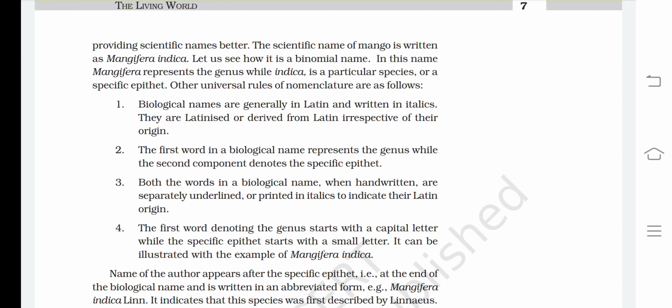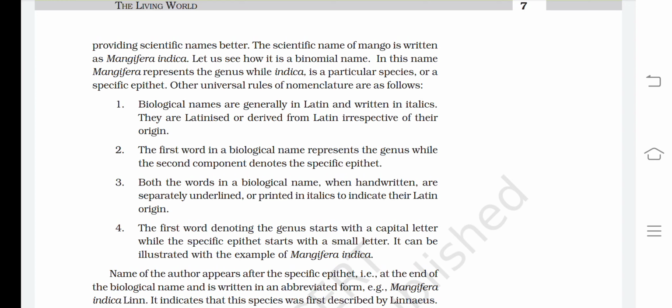Other universal rules of nomenclature are as follows. Biological names are generally in Latin and written in italics. They are Latinized or derived from Latin, irrespective of their origin. The reason we use the Latin language is that it is a dead language. Dead language means there is no change going to happen in future. The words are going to remain the same in meaning, so there is no change.